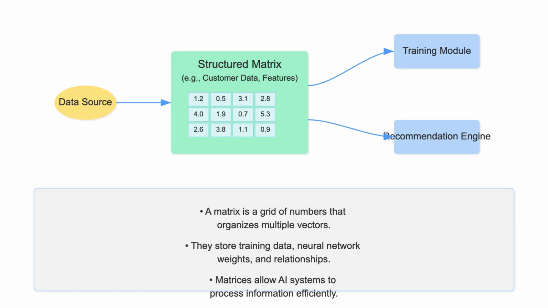While vectors represent individual pieces of data, matrices help us organize and process multiple vectors at once. Imagine a spreadsheet filled with numbers. That's essentially what a matrix is. In AI, matrices are ubiquitous.